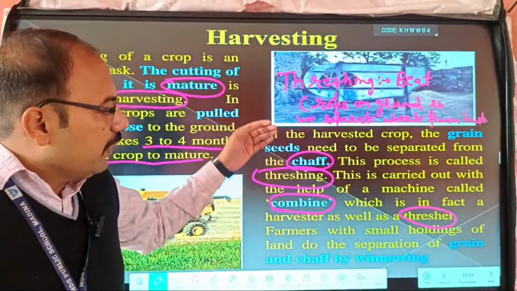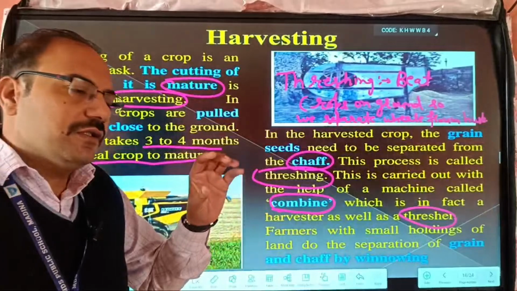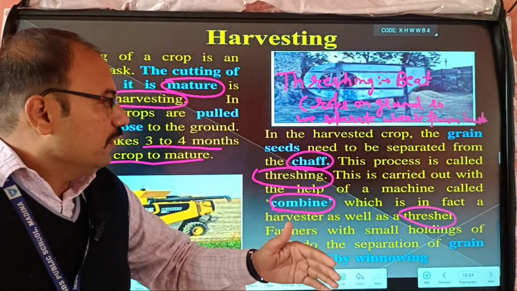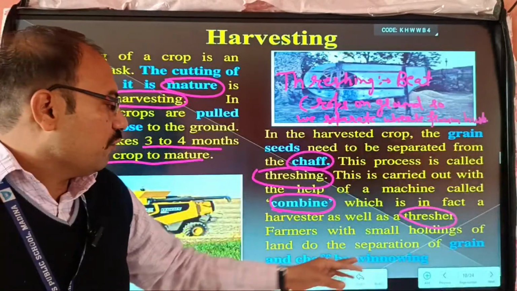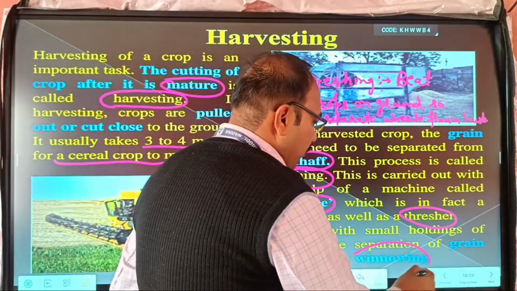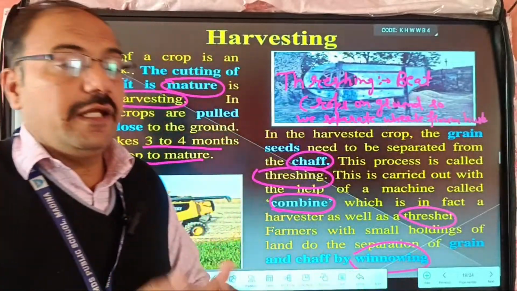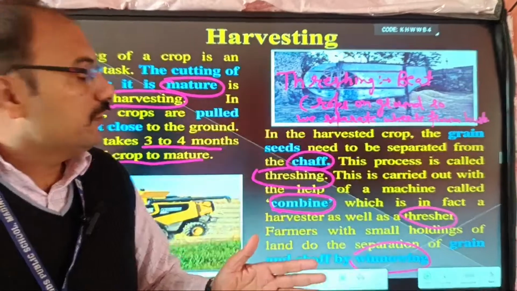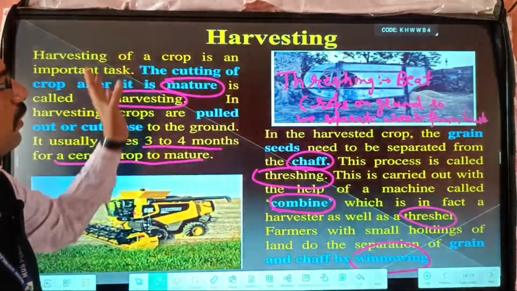The second task is winnowing. Winnowing means you separate the grains from the husk. Farmers with small landholdings separate grain and chaff by the winnowing process. In winnowing, we use air, a high-speed air blowing, so the chaff is separated from the grains. This is part of harvesting.